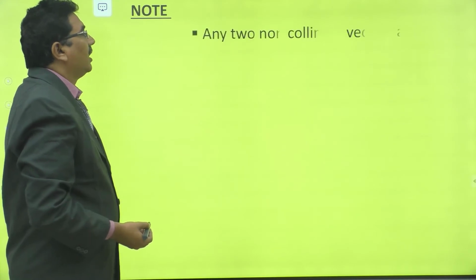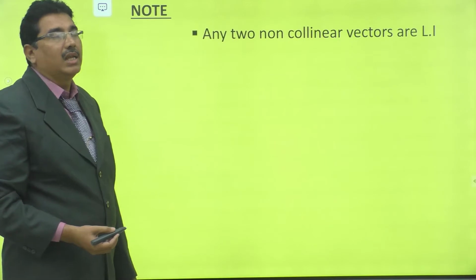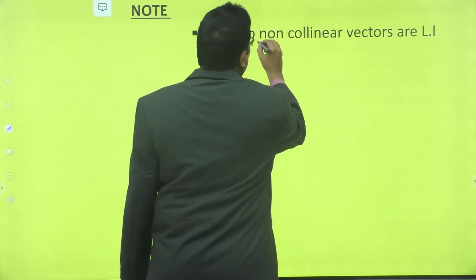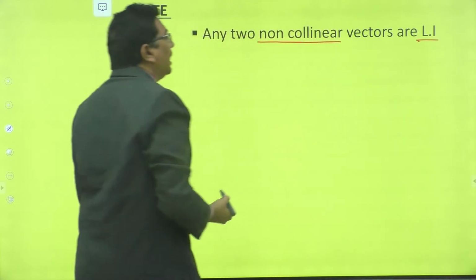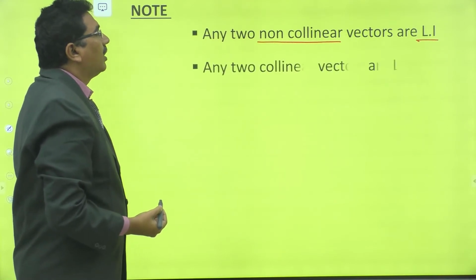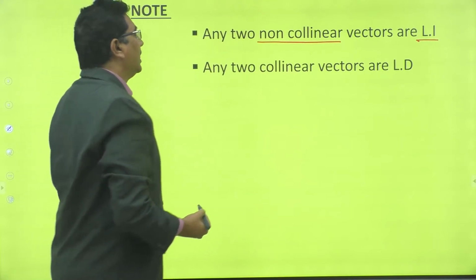Now observe the definitions. We can conclude that any two non-collinear vectors are linearly independent. Any two collinear vectors are linearly dependent.